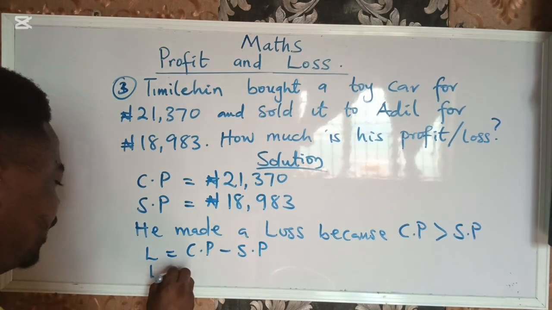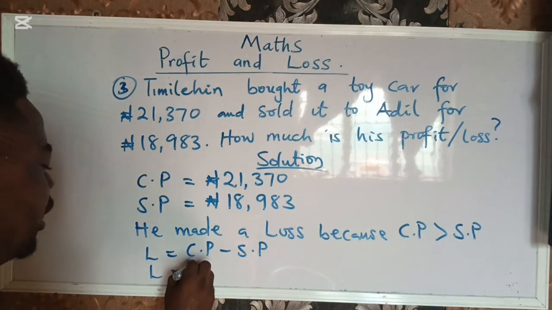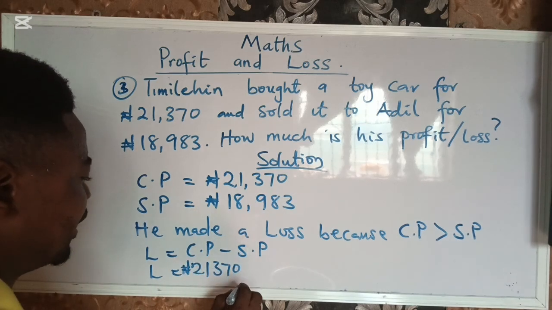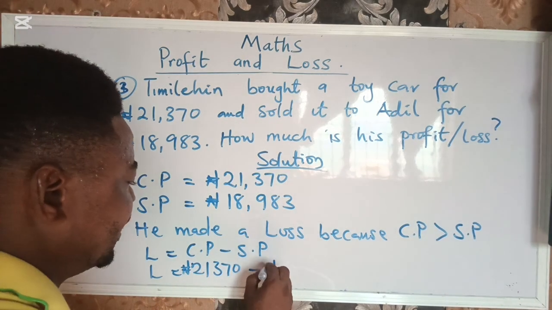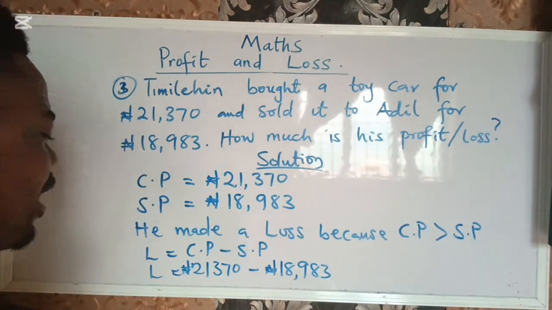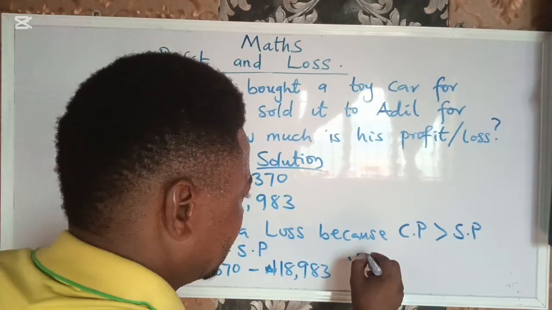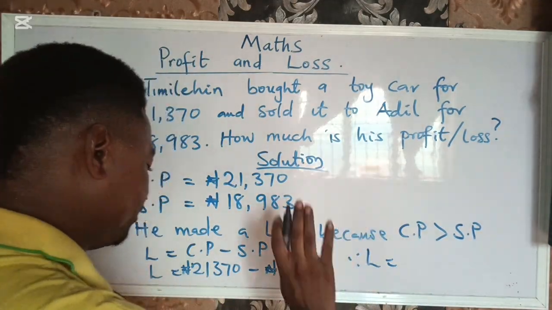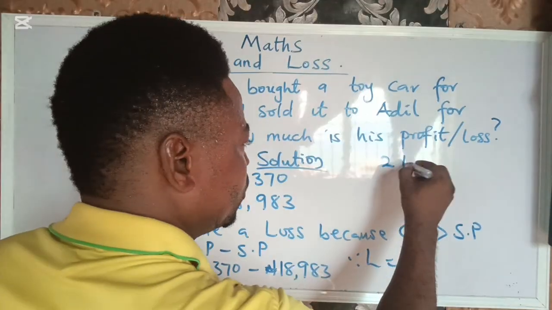That is, loss is equal to 21,370 naira minus 18,983 naira. Let's quickly go and do this one now.